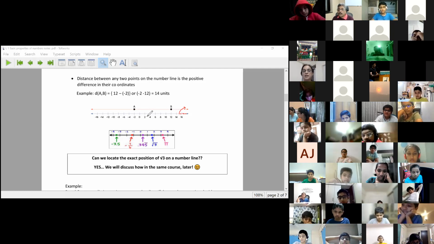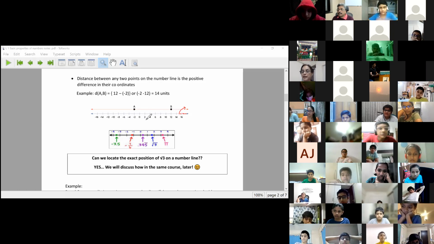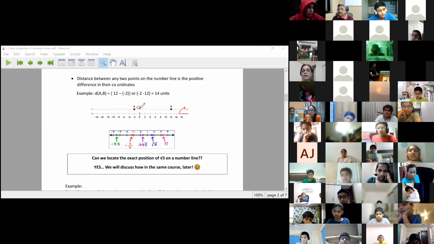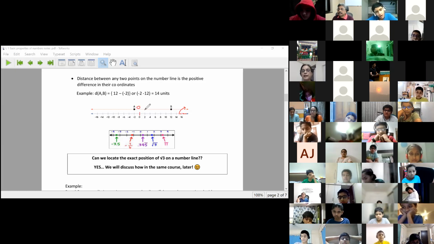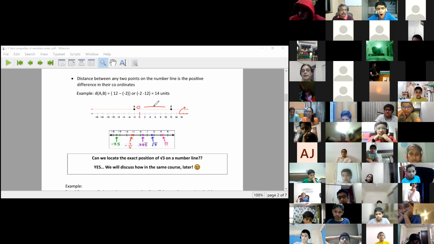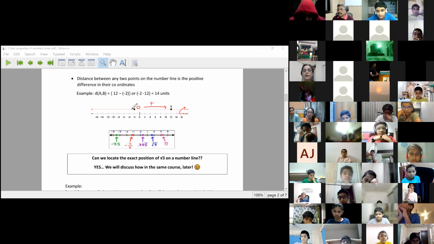Such a line will be called the number line. And as we saw, the center of the number line is 0. The number line goes infinite on the right side with positive numbers, and it goes infinite on the left side with negative numbers.